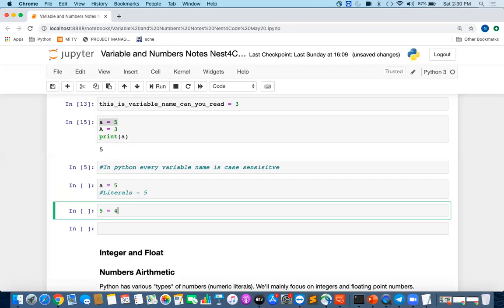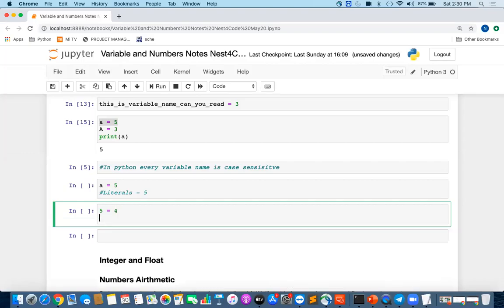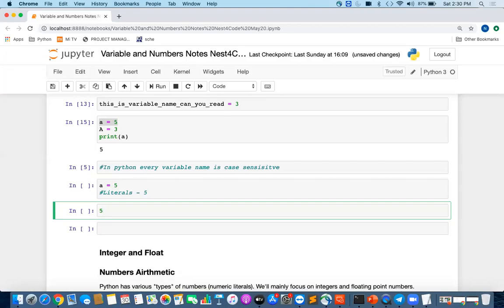Whatever it has got from, say, math, 5 would always be 5. We cannot say 5 equal to 4 or 5 equal to 3. This is not allowed. We cannot change a literal. We can only change the value the variable is holding. We cannot just go and change the literal meaning of any number or anything in maths or any language. So all these are called literals. I hope variables and literals are clear to you guys now.